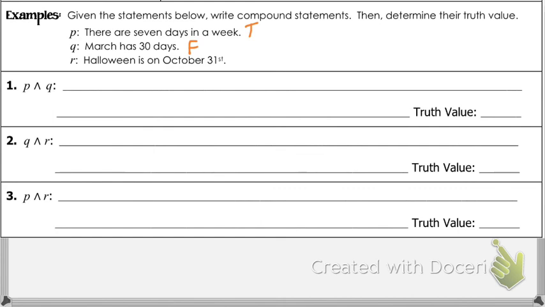Let's go. Okay, where are we going? Halloween is on October 31st. Is that true or false? True. That is true. It's always true. So P is true, Q is false, R is true.